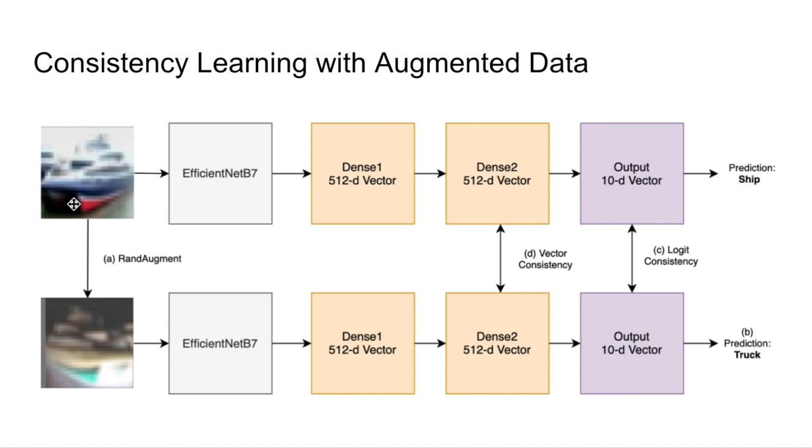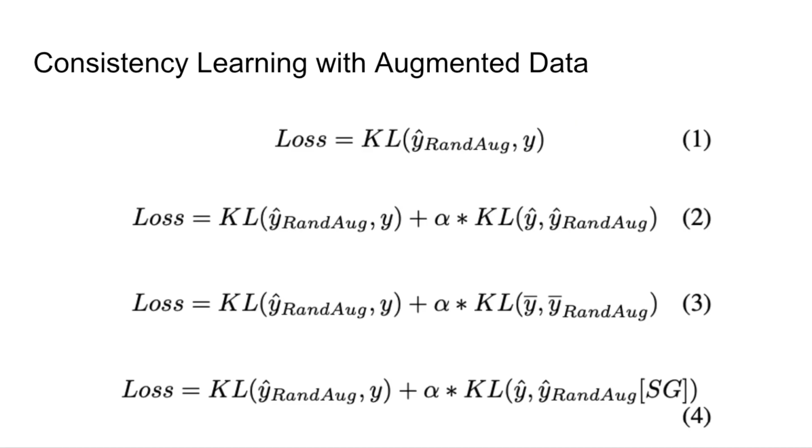So we want it to represent images that have been augmented with semantically preserving augmentations fairly similarly. So we move the loss function into the representation space. We explored a few different ways of exactly how to set this up.